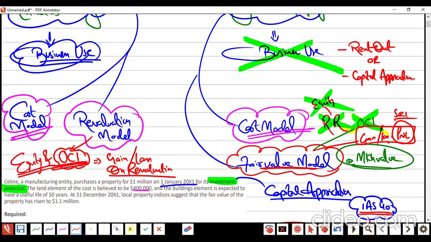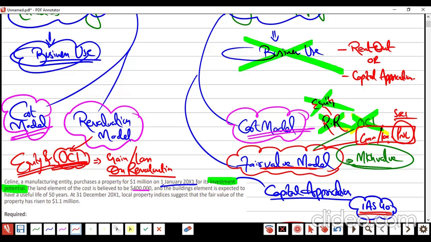Now, if someone is going to ask you, okay, you are learning from Sarfaraz, tell me in one line: what is the difference between the revaluation model of IAS 16 and the fair value model of IAS 40?